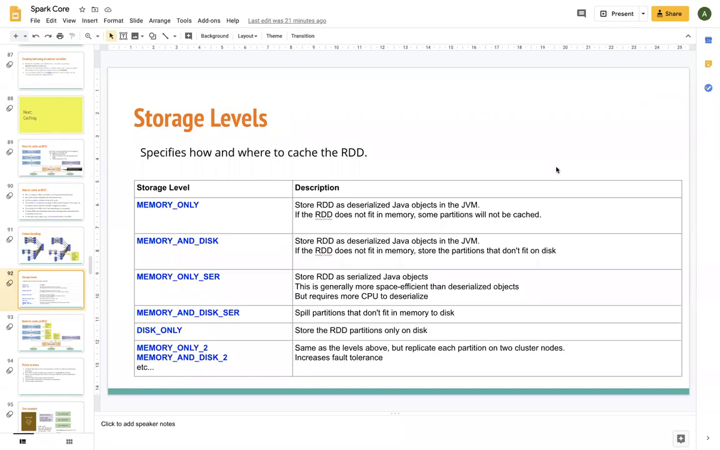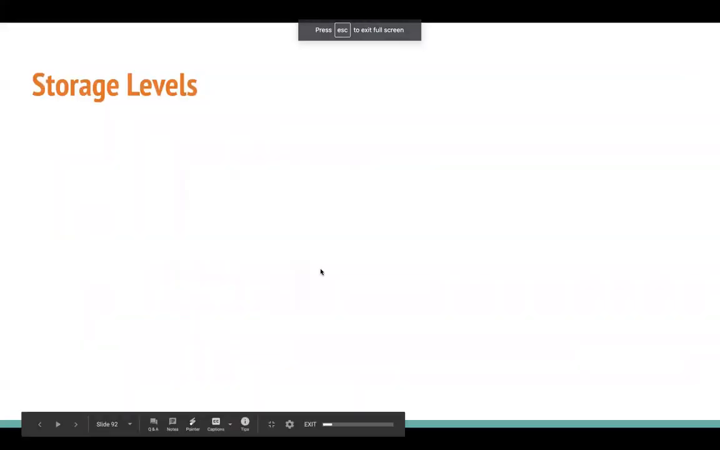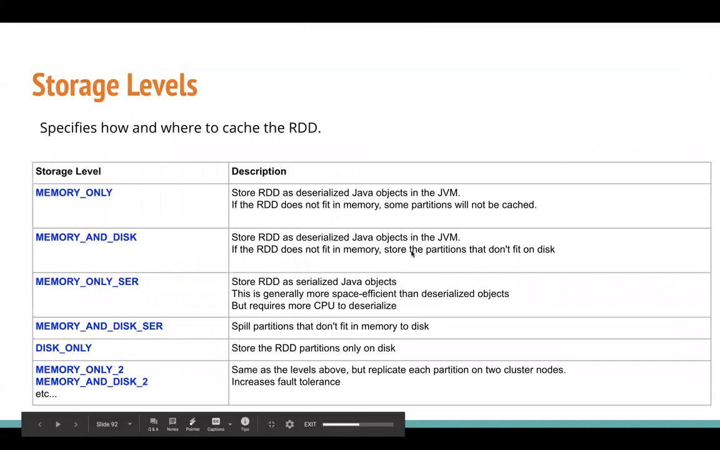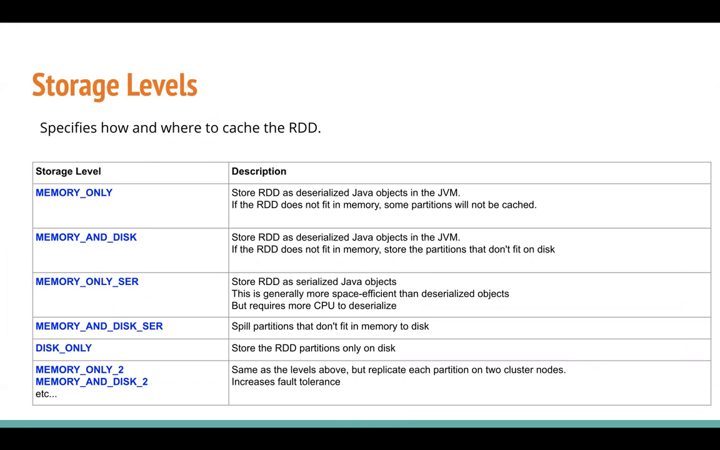If memory is not sufficient, you can choose a combination of memory and disk, which is the second option, memory and disk, where you can store the RDD again as a deserialized Java object. But this time we are saving it in memory, and if memory is not sufficient, we store the partitions on disk. Accessing from local disk is slower than accessing from memory, but if your memory is not enough, instead of reading from a distributed or remote file system, reading from the local disk can be a faster alternative.